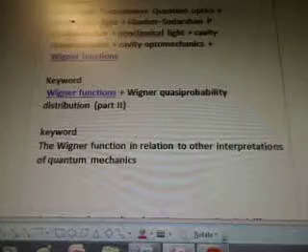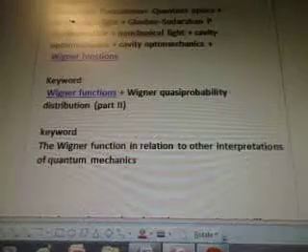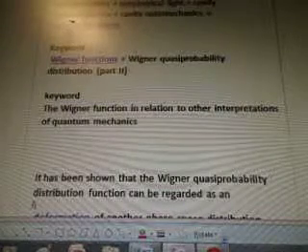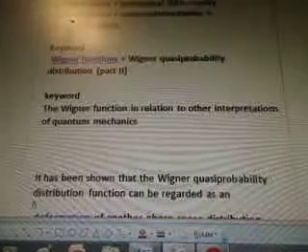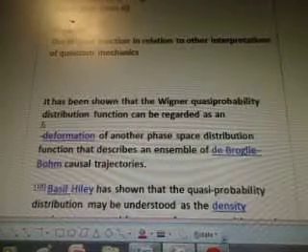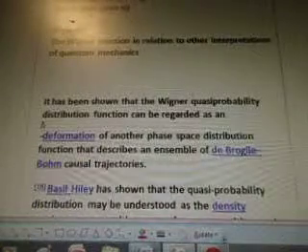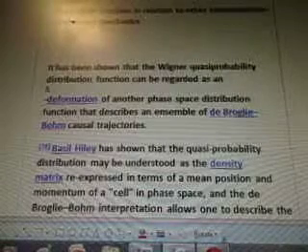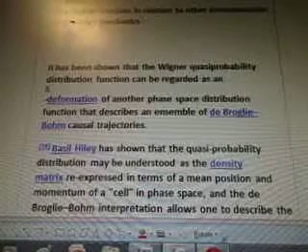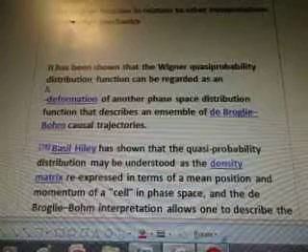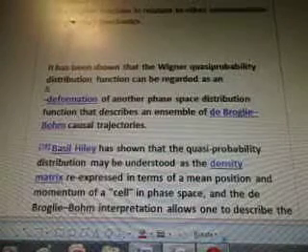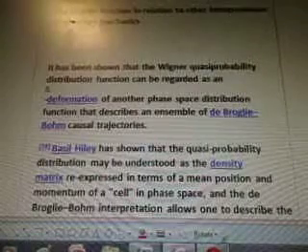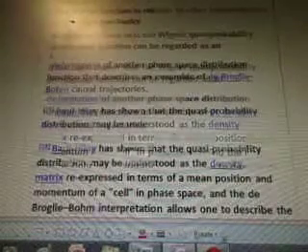So the Wigner functions and Wigner quasi-probability distribution part 2, the Wigner function in relation to other interpretations of quantum mechanics. This is a quote probably from Wiki. I seem to have forgot to put that down. It has been shown that the Wigner quasi-probability distribution function can be regarded as an h-bar deformation of another phase space distribution function that describes an ensemble of de Broglie-Bohm causal trajectories.